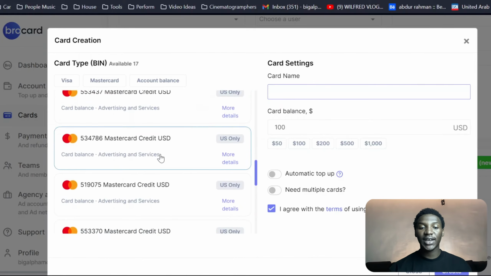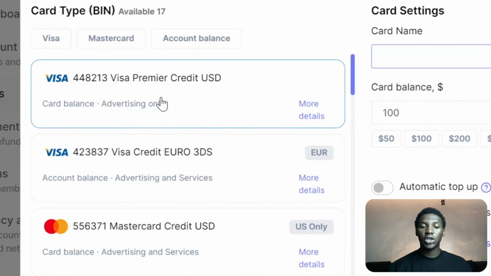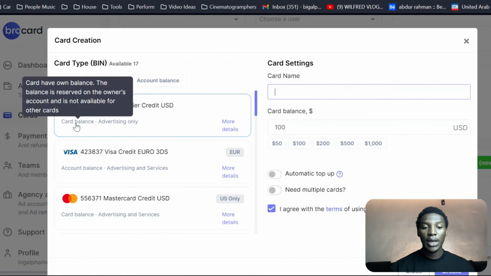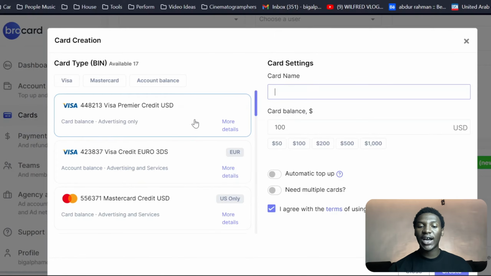So you can scroll down here, you can see all these cards. And if you look at all these cards, you're going to see that they have a little writing. This little writing here is going to tell you what these cards are best suited for. So for instance, card balance and advertising only. So this card is going to be only for advertising.